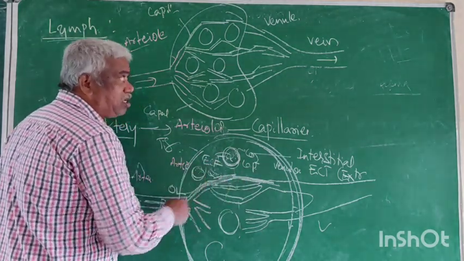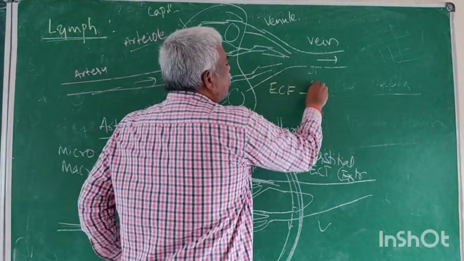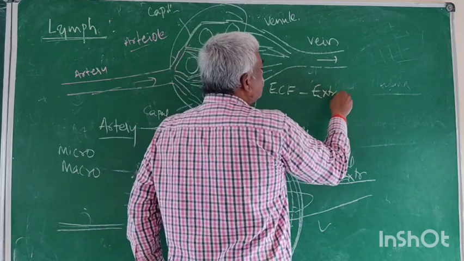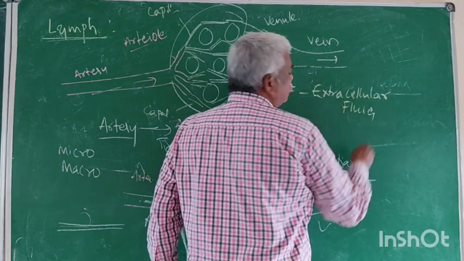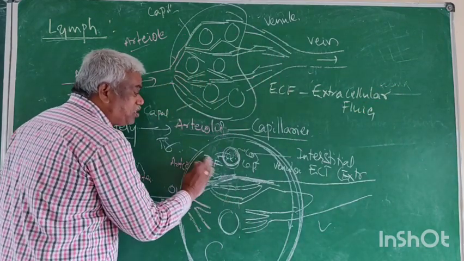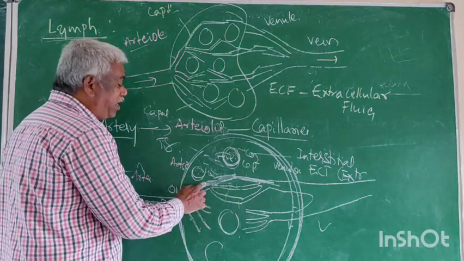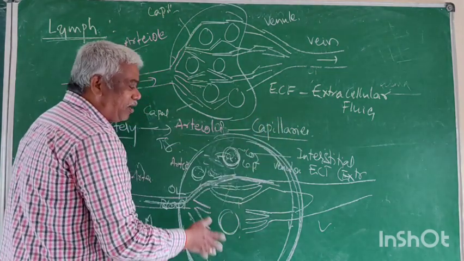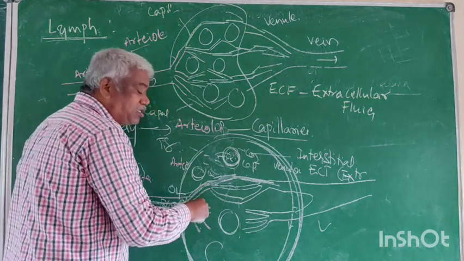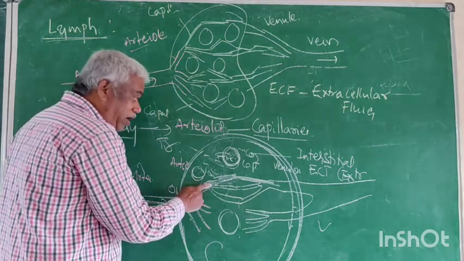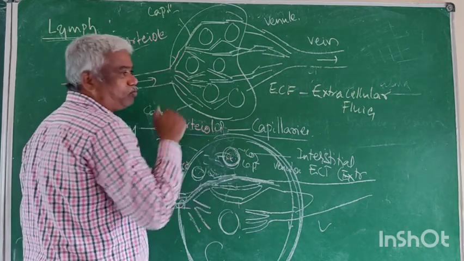Without ECF, extracellular fluid, if ECF does not form, the blood cannot give its oxygen and food to the cell. The blood gives its oxygen and food to the ECF, and the ECF gives it to the cell.